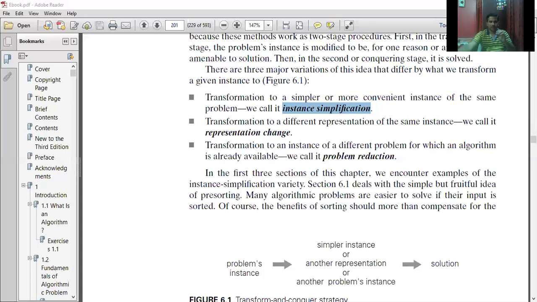15, 3, 4, minus 12, and 2. Initially we adapt the concept of the brute force approach, where each element will be compared with the adjacent elements. You just have a look into it. 15 is the key element, and it will be compared with all the elements. 15 will be compared with 3, doesn't match. 15 will be compared with 4, then minus 12, and then 2. So it doesn't match with any of the elements.